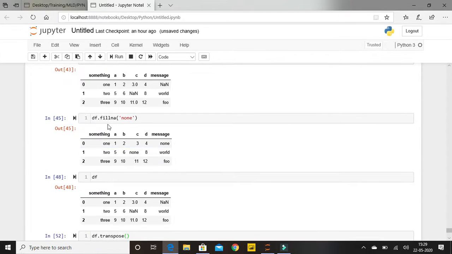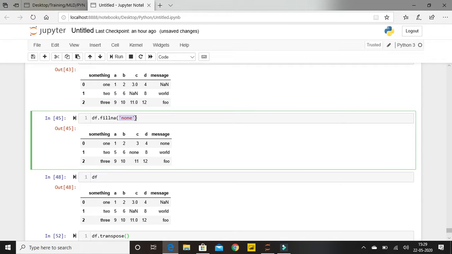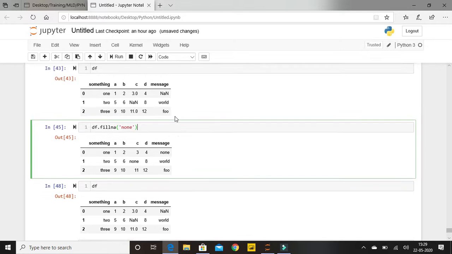Now moving on, fillna is nothing but it will fill all my NA values with none. Whatever value you give over here, it will fill it with that. So for this example, I'm using this none. So wherever it was NaN, over here, it has filled it with none. In these two places, you will be able to find. So this was the fourth function that I needed to explain.